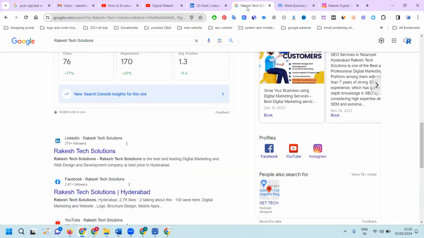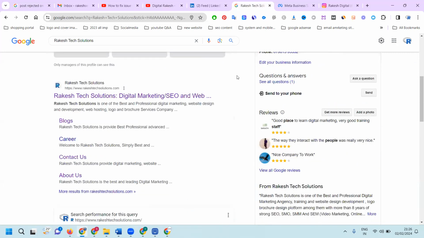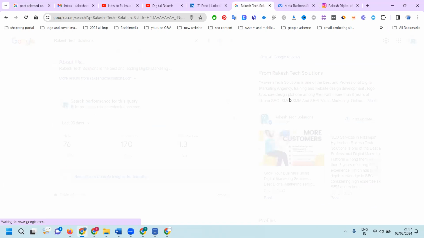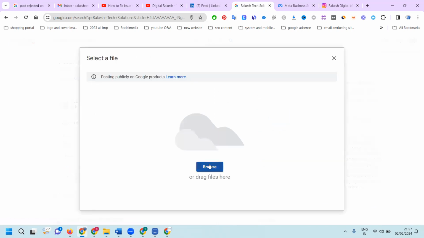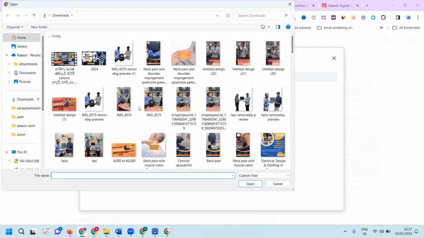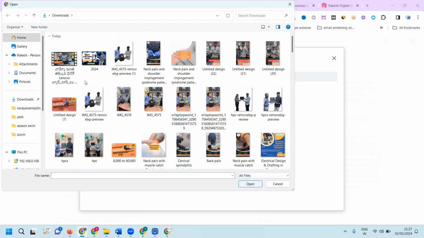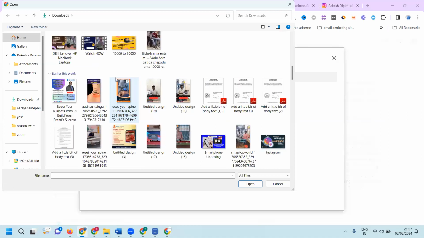While posting, you must follow this compulsorily. There are two methods we follow for posting. One is Add Update. In the update method, we select Add your content and select your particular photograph. The photograph should be selected at 1080 by 1080 size. You select that particular size.